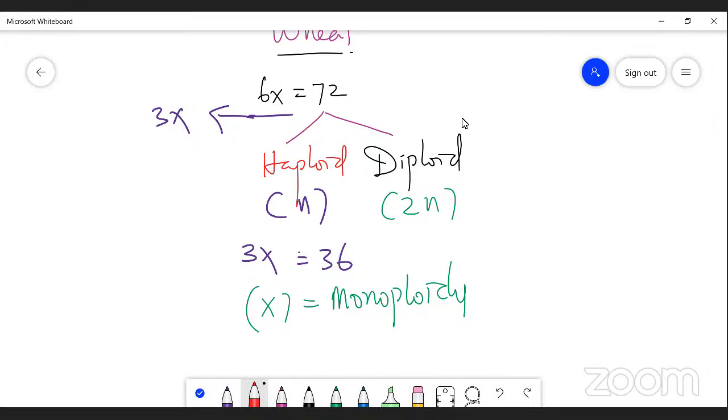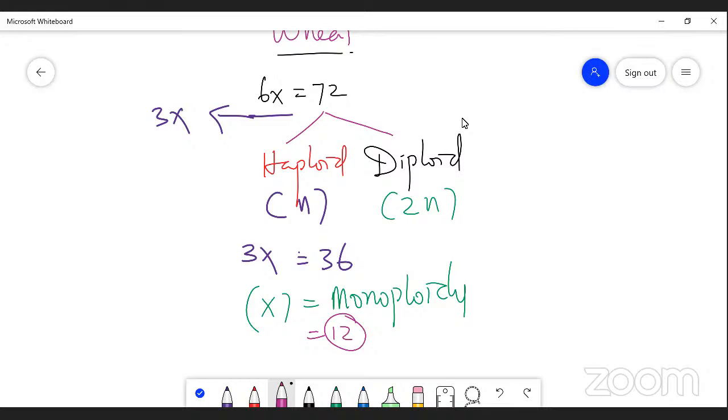So what is the number of chromosomes in monoploidy? If the triploid is 36, then what is the number for the monoploid? So therefore 12. So the chromosome number is 12. So the monoploidy chromosome number is 12.